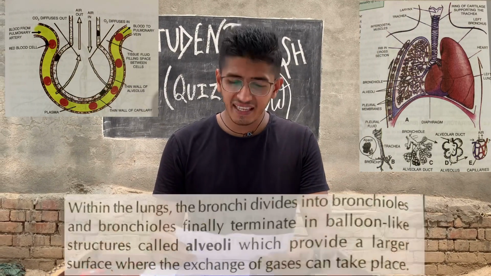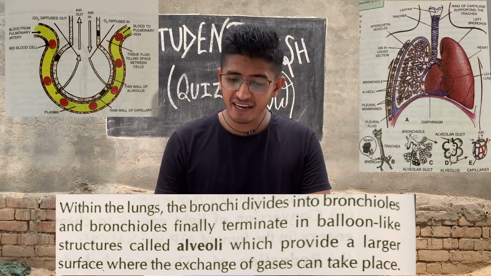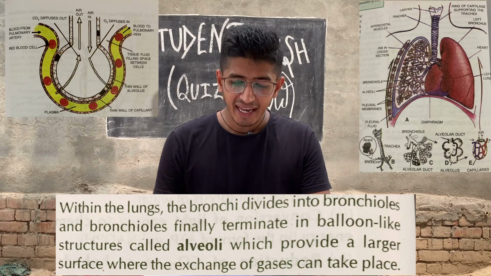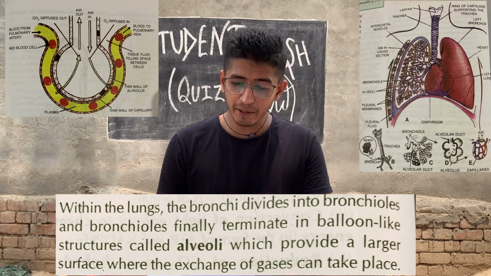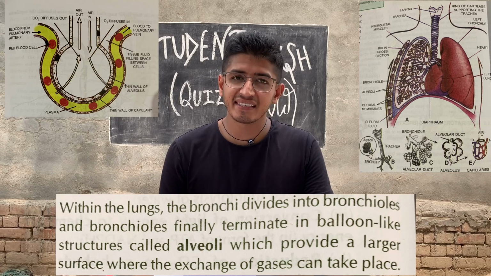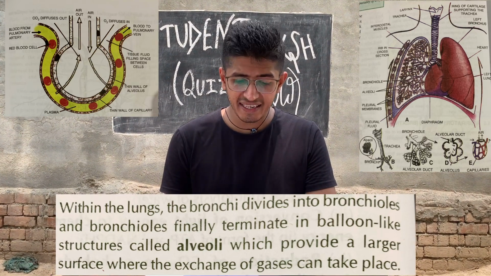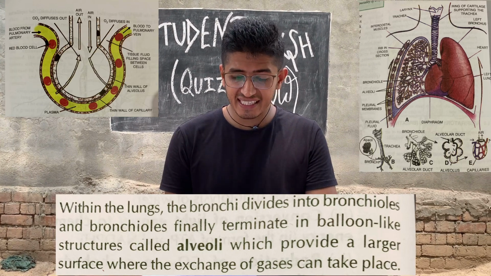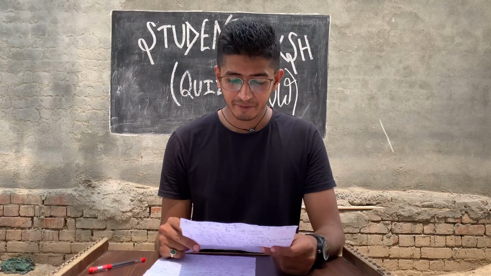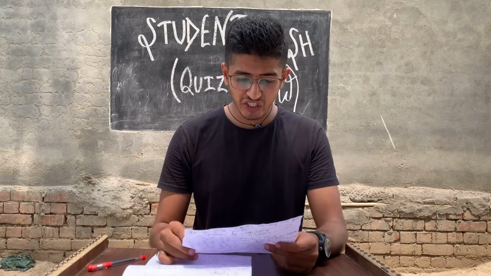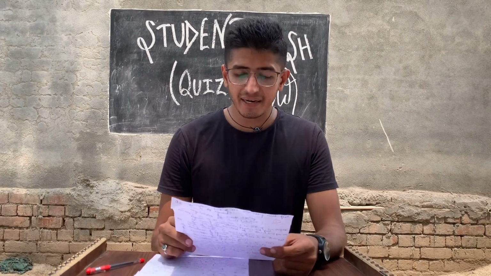Actually, within the lungs, the bronchi divide into bronchioles, and the bronchioles finally terminate in balloon-like structures called alveoli, which provide a larger surface area where the exchange of gases can take place. So, the next question goes to all the participants.